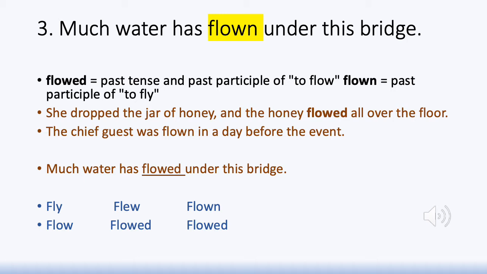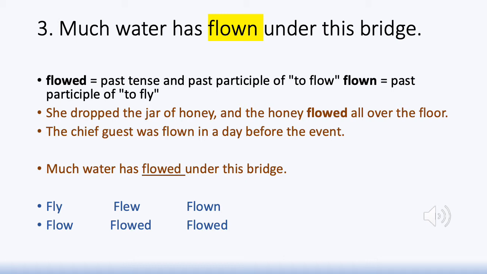But we realize that the word flown there is not the right word to be used in that context, because what we need there is the past participle form. When you're talking about the present perfect tense, we have has plus the past participle form of the verb. And what is the verb here? The verb refers to the action of flowing. What is the past participle form of flow? It is not flown, but it is flowed. Flow, present tense, past tense is flowed, and past participle is flowed as well.